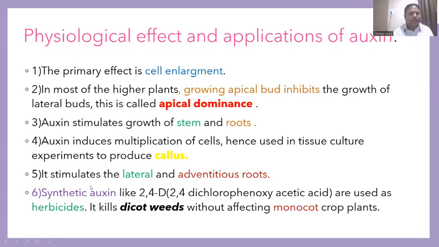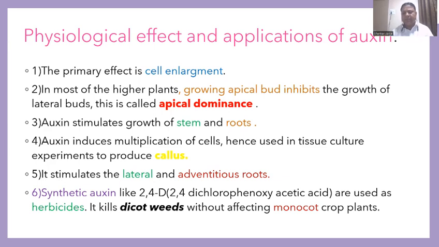Next, it stimulates the lateral and adventitious roots. Adventitious roots in monocots especially, and the lateral branches of the adventitious roots are also enhanced by the auxin. Next, synthetic auxin like 2,4-D, dichlorophenoxyacetic acid, is used as a herbicide which kills dicot weeds.